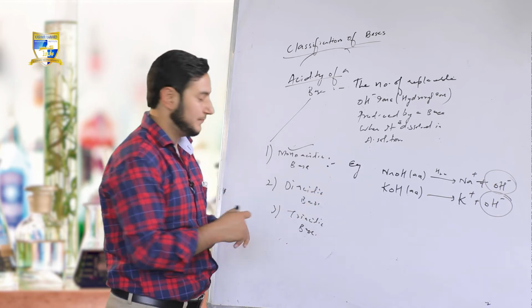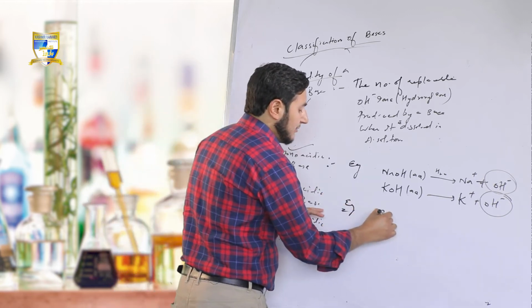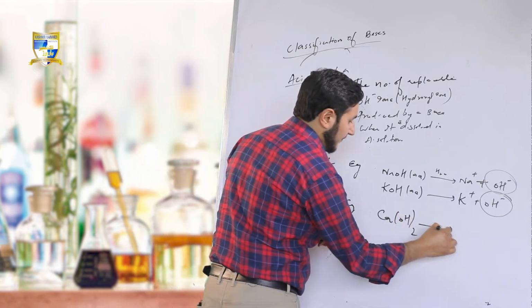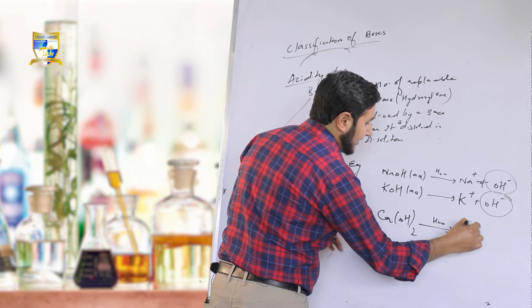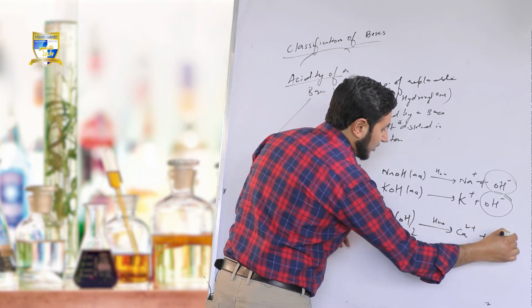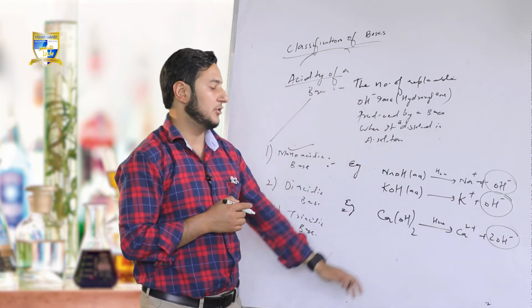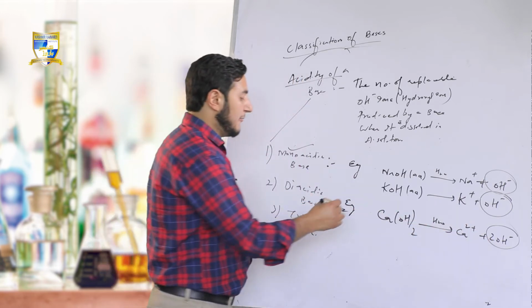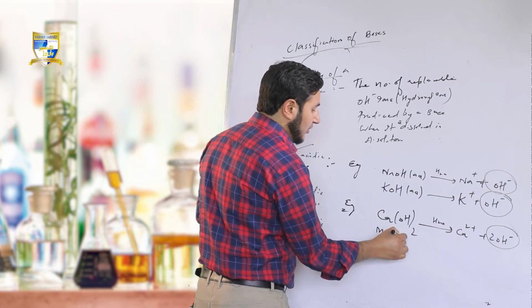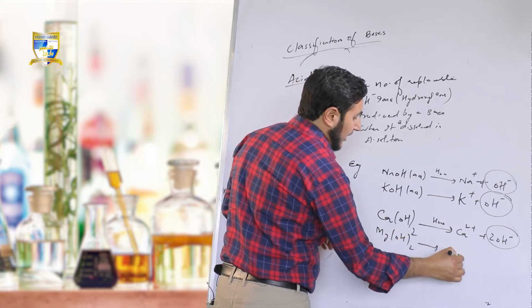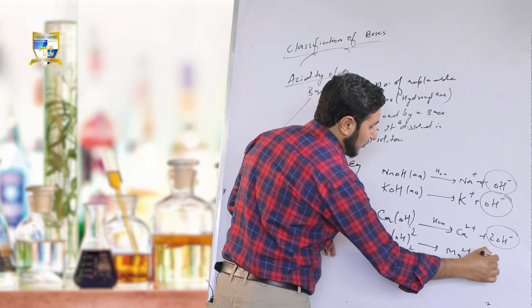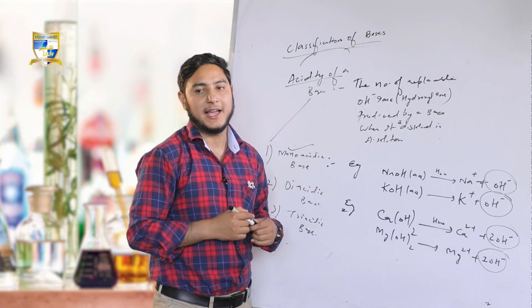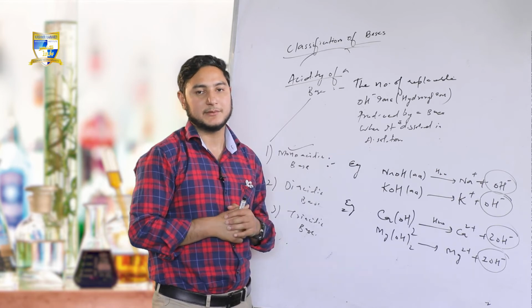I am giving some examples. Calcium hydroxide releases Ca2 positive and 2 OH negative ions. Here the concentration of OH negative ions is 2, so the base will be called a diacidic base. Likewise, we have magnesium hydroxide, Mg(OH)2. It will be Mg2 positive and 2 OH negative. Again, the concentration of OH negative ions is 2, so the base will be called a diacidic base.